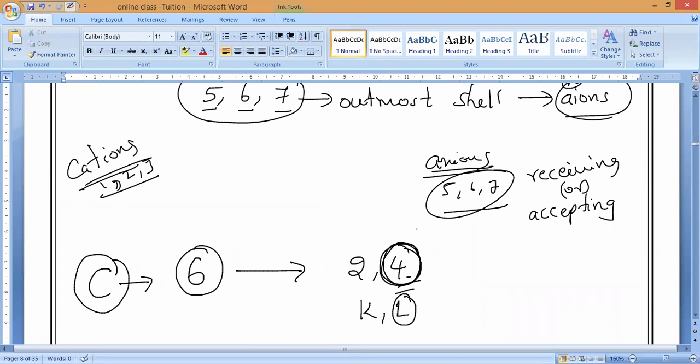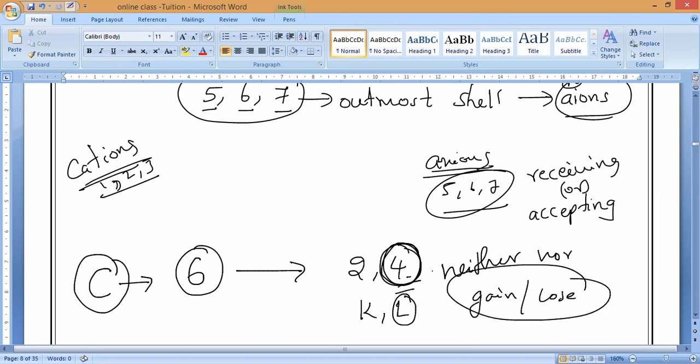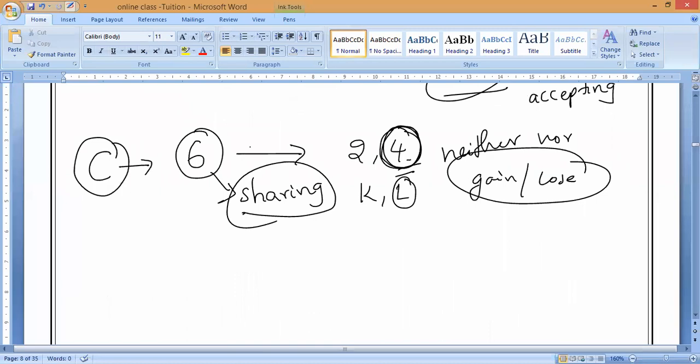So what will it take, guys? It has 4 electrons in the outermost shell. It is a non-metal, but it neither loses 4 electrons nor gains 4 electrons. Understand? Neither loses nor gains electrons. Okay, guys. So that is why it will be involved in sharing electrons. What is that? Sharing. Understand? That is why carbon will never form negative ions or positive ions. Is it okay, guys? Clear? Ask me.